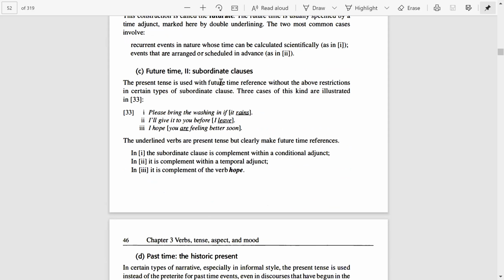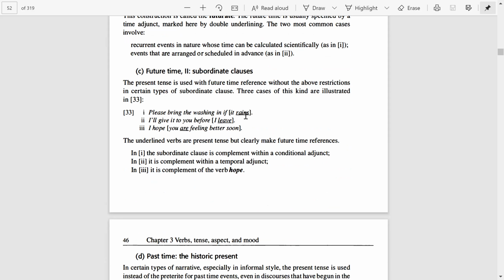Next heading is future time used with subordinate clauses. Here we will show future time with the help of subordinate clauses, right? The present tense is used with future time reference without the above restrictions in certain types of subordinate clauses.